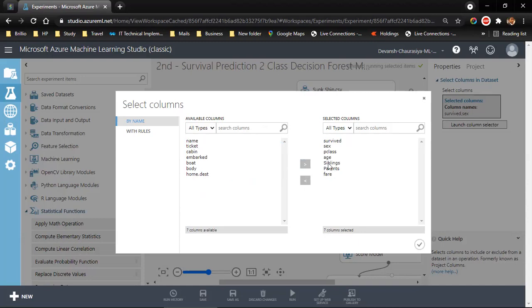If a person had parents or siblings, they will highly likely help the person out, and the chances of survival are much higher. Now let's click on OK.